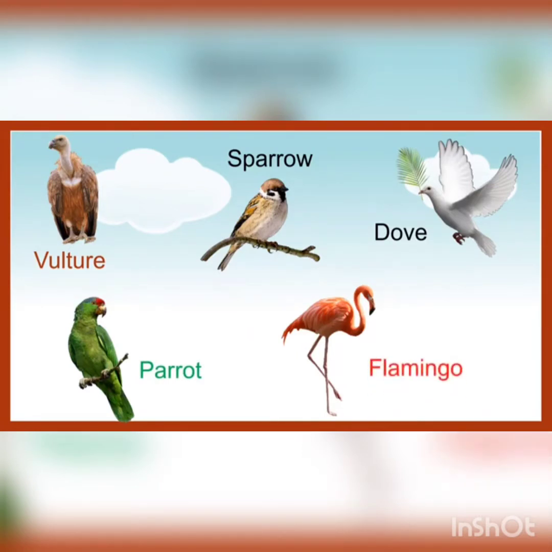Then we have flamingo. F-L-A-M-I-N-G-O, flamingo. So there are 5 kinds of birds we are learning today: vulture, sparrow, dove, parrot, and flamingo.